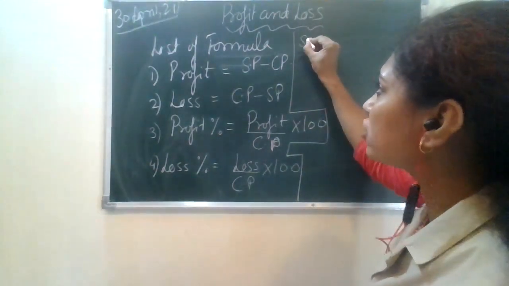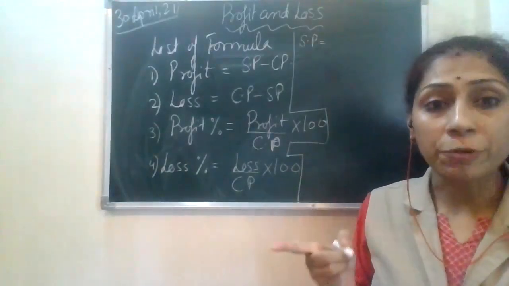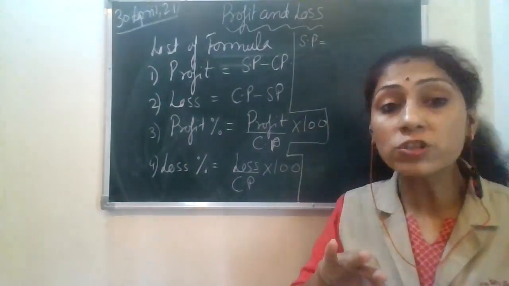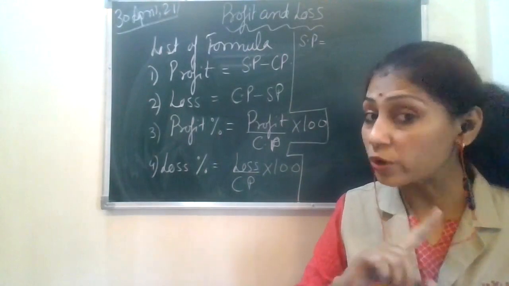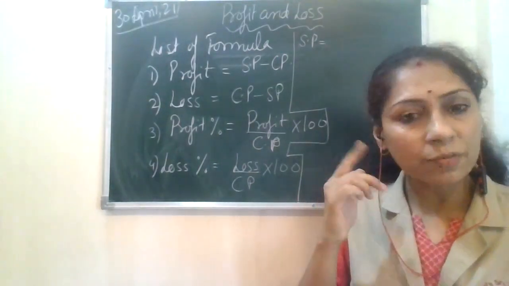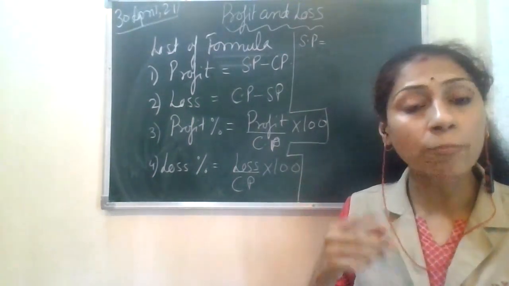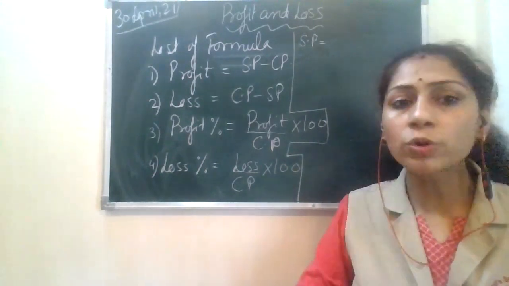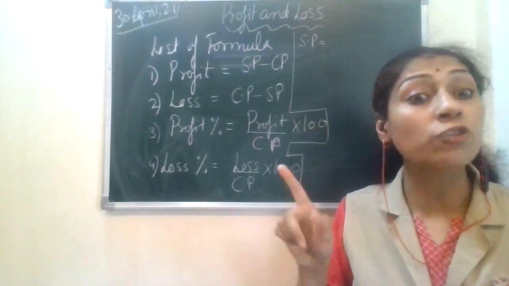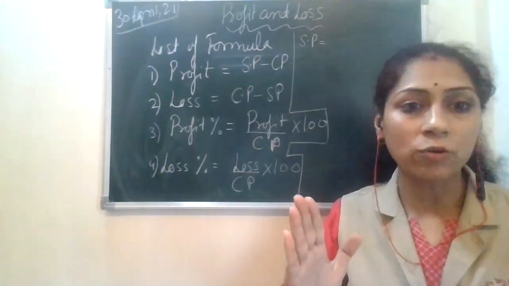You have to calculate SP, and you've been given profit percent. First of all, when the profit percent is given, mind you, that means your selling price is greater than your CP. सबसे पहले ये ध्यान रखना, ठीक है? क्वेश्चन में लिखा नहीं होता. It's my own interpretation. आपको निकालना क्या है? सबसे पहले आपको ध्यान देना है. अगर आपको कॉस्ट प्राइस दिया हुआ है, आपको प्रॉफिट परसेंट दिया हुआ है, आपको बोला सेलिंग प्राइस, तो you must know the idea of the answer that selling price is going to be greater than CP because profit is incurred. तभी तो प्रॉफिट परसेंट दिया है आपको. सबसे पहले ये क्लियर होना जरूरी है.